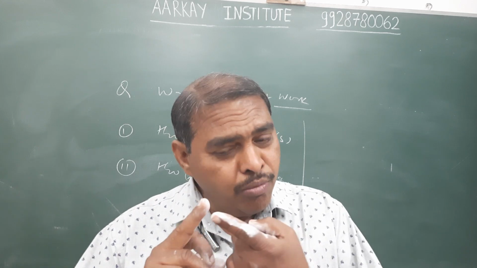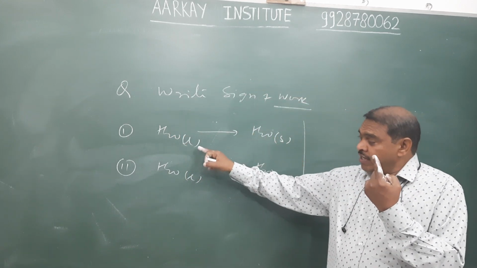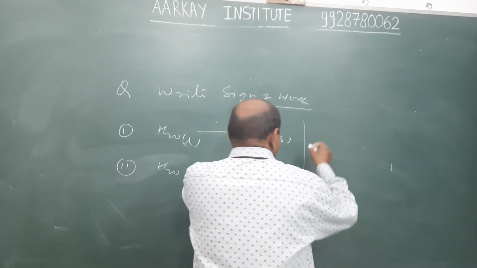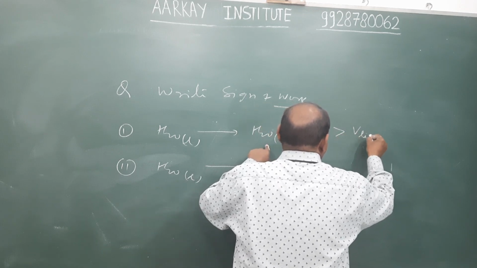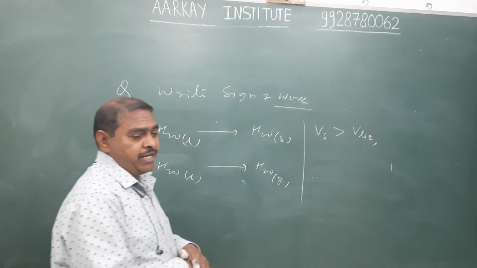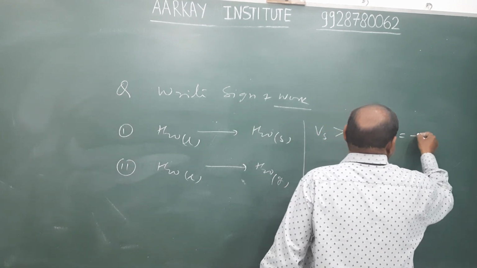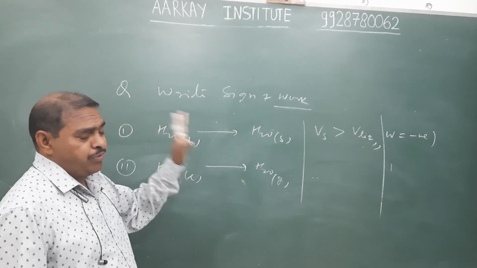Because the volume of ice is always greater than the volume of liquid water, and hence expansion takes place. In case of expansion, the sign of W is negative, because the change in volume is positive.